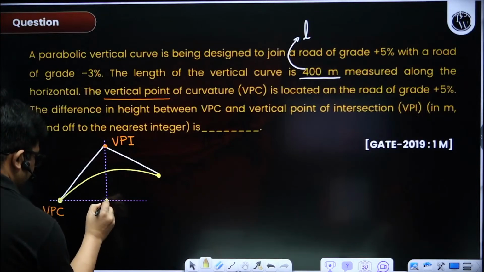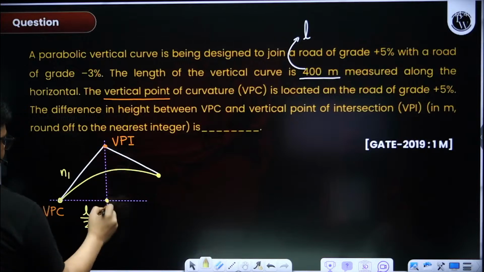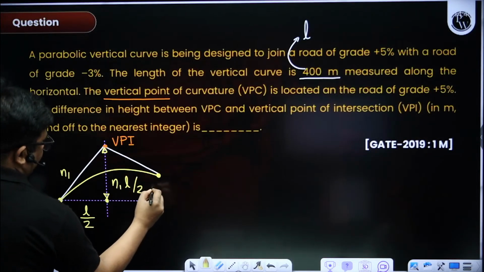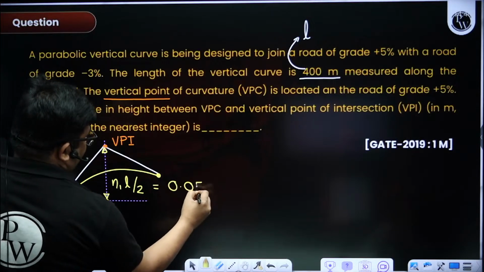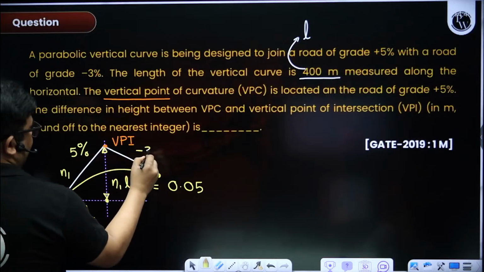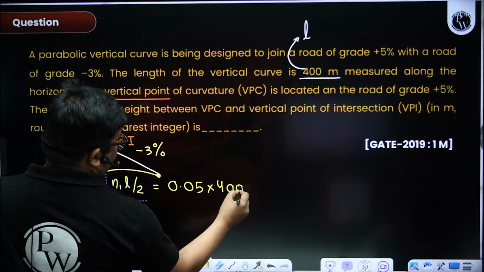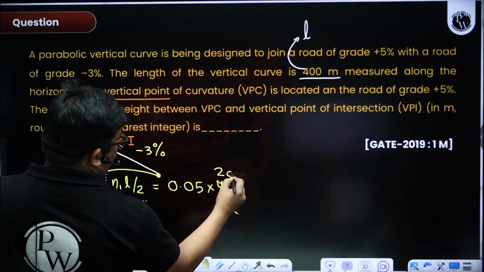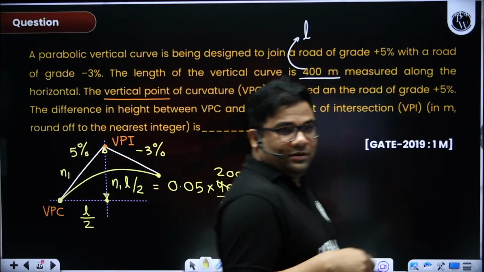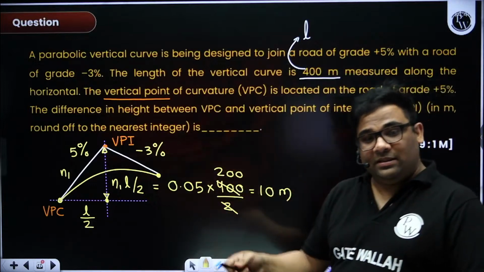You see, this horizontal distance will be L by 2, this slope is N1, so this is the vertical distance, right? And this vertical distance will be N1 into L by 2. Very easy. N1 is 0.05, because it is 5% gradient meeting minus 3%. Length is already given to you, and therefore it was a 1 mark question, because it was very straightforward. In the examination, if they want to make it lengthy, they might not give you the length of the curve. You have to find the length of the curve and then solve.